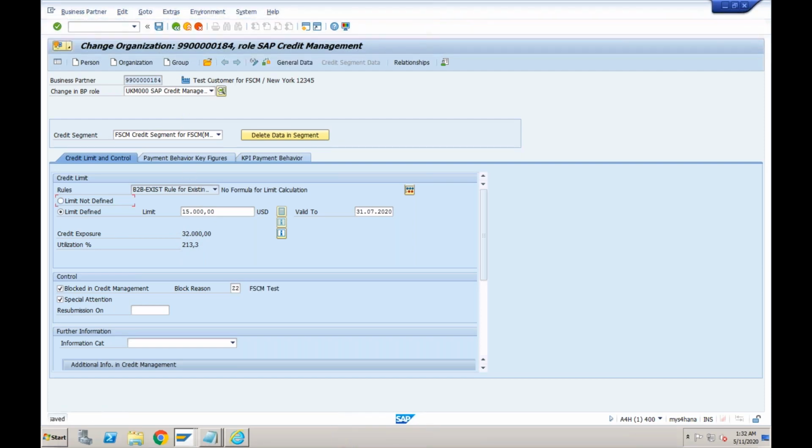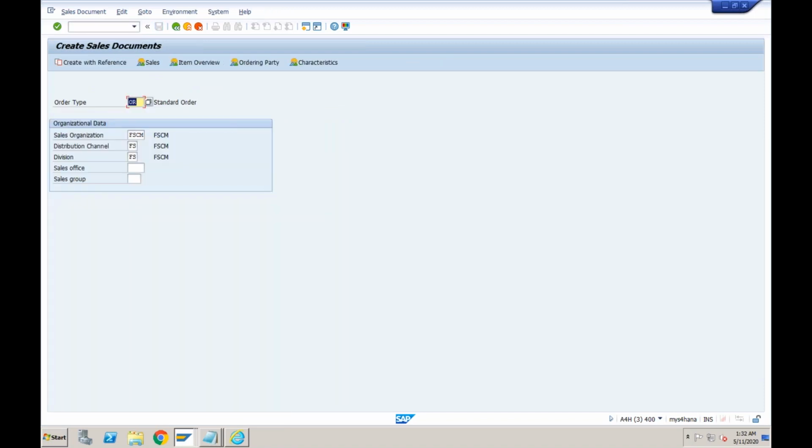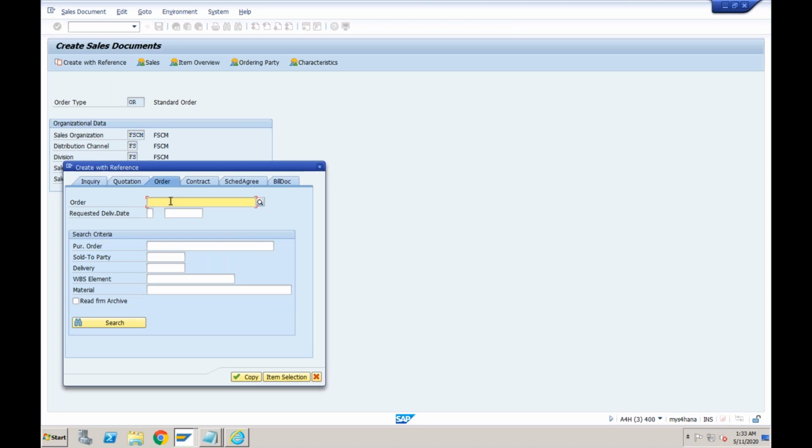So now even if from the automatic credit control we told the system to issue the warning message, still if I tick this indicator, now it should not allow me to create a sales order at all. It will clearly tell me that for this particular customer, the credit is blocked. Let's see.